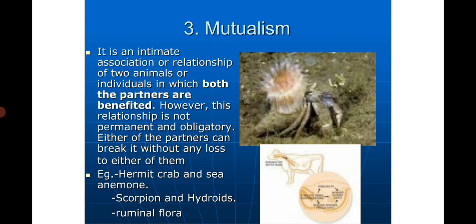Another example of mutualism is between herbivorous ruminal flora that live in the gut of the ruminants and help in the digestion of the cellulose in ruminants, and also in return they get the protection and food. Another example of mutualism is that between scorpion and hydrides.